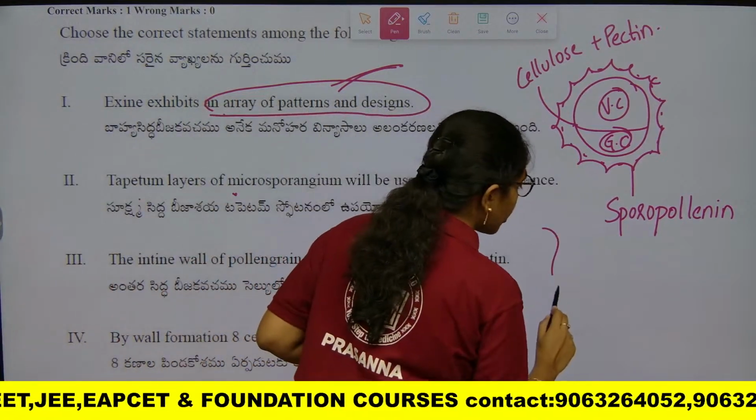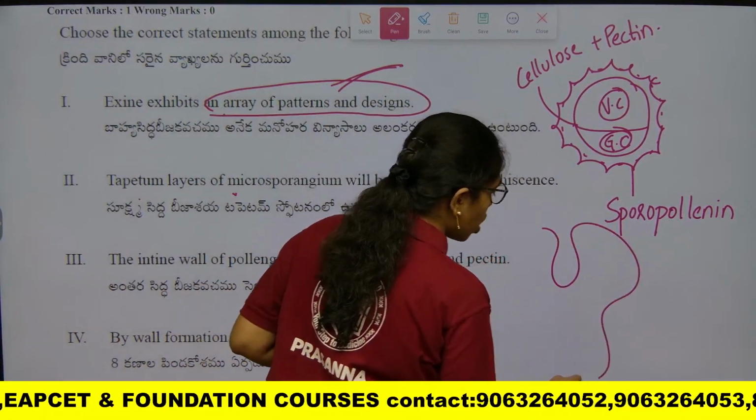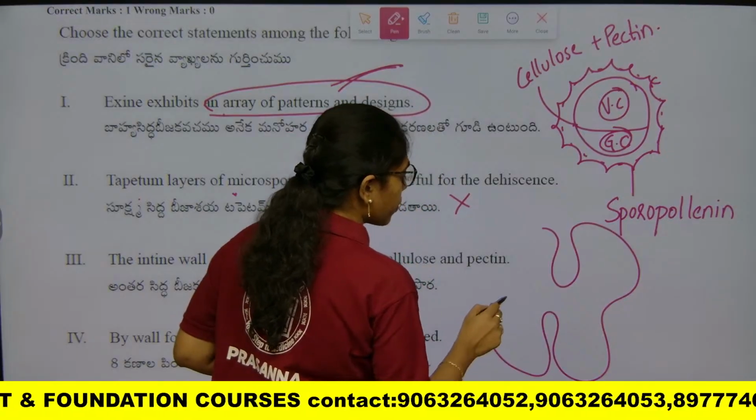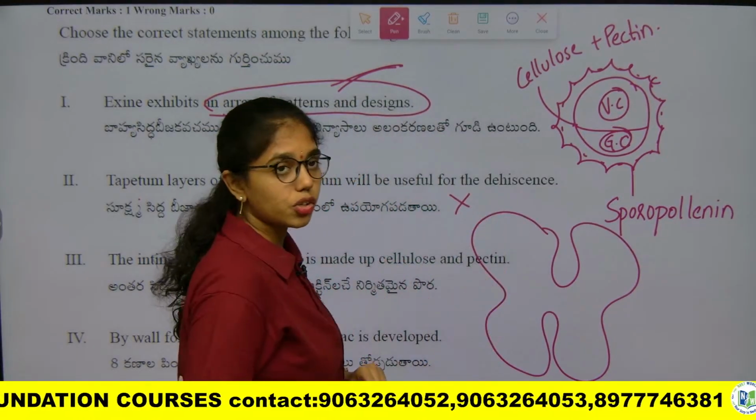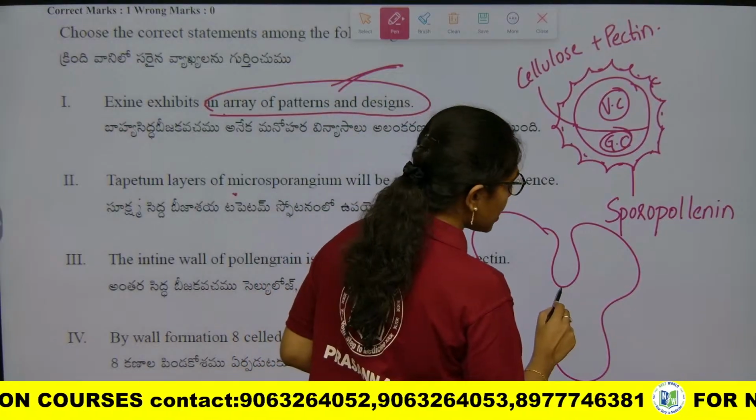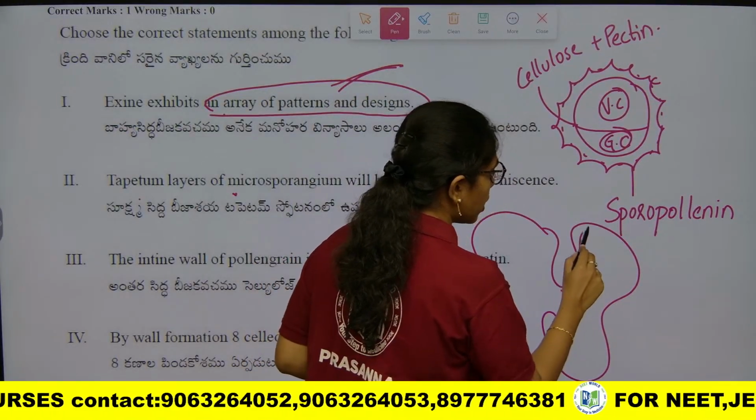Let us quickly recall the 4 wall layers of anther. So here this is the structure of anther. Anther is having 4 wall layers, clear, ma?